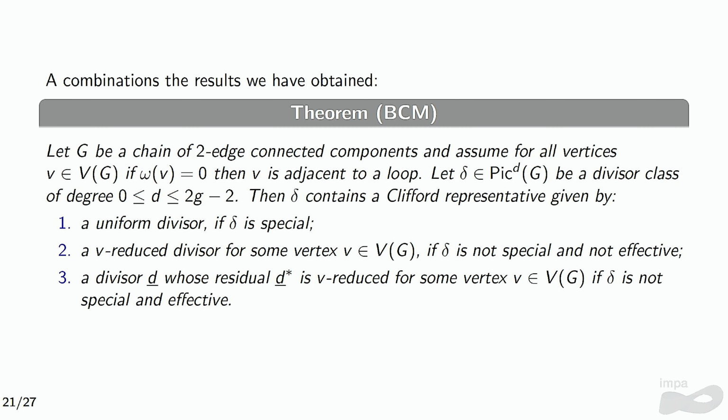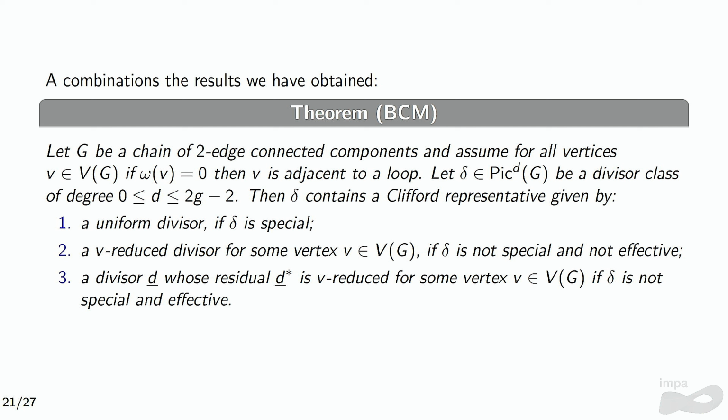And to summarize, the description of divisors satisfying the Clifford inequality that we got was this one. So let G be a chain of 2-edge-connected components, the graphs that we spoke of just now. When, for vertices of weight 0, I have that this vertex is adjacent to the loop, I can classify these Clifford representatives in this way.